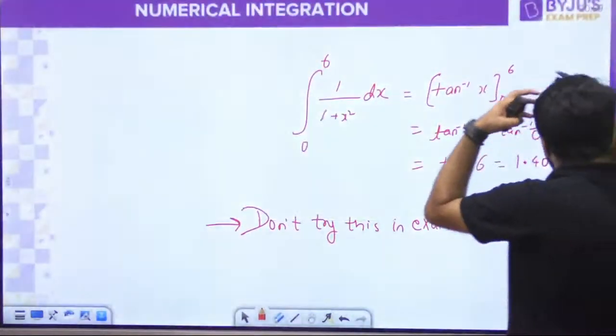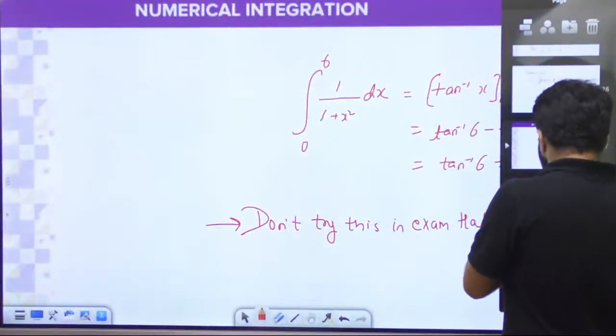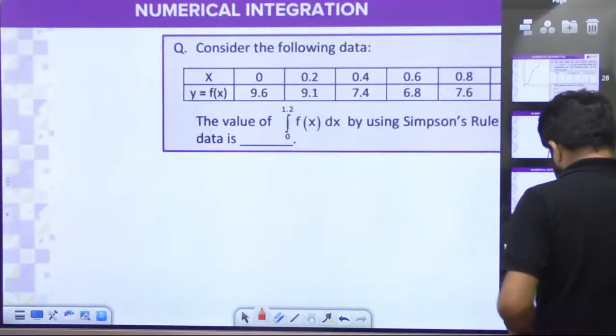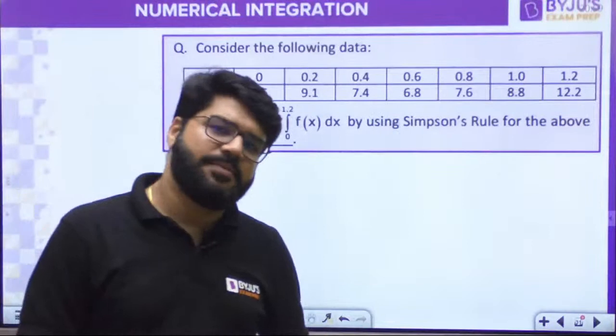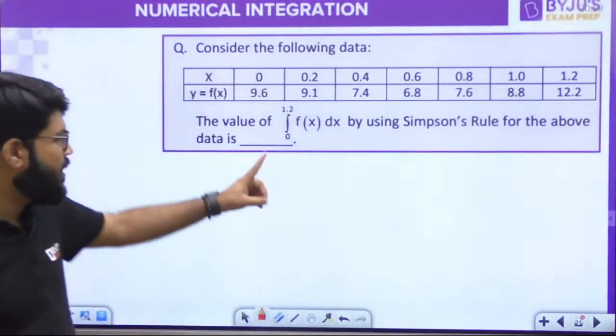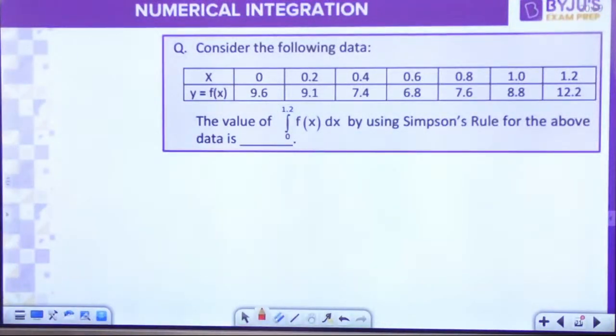Moving ahead with the next question. So, एक काम करते हैं. Just to give you a good practice. First, let us jump to the Simpsons. First, let us take both. Simpsons. एक trapezium कर लिया, एक Simpsons कर लिया. Some logical questions we took, and now let's go to the Simpsons also.